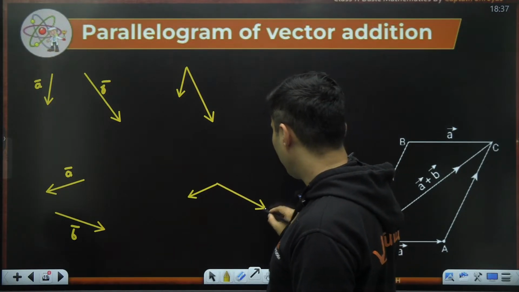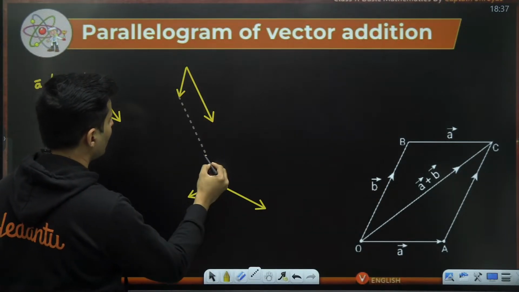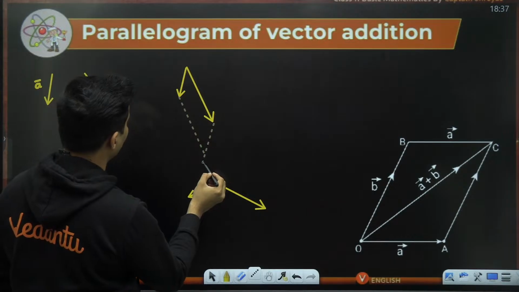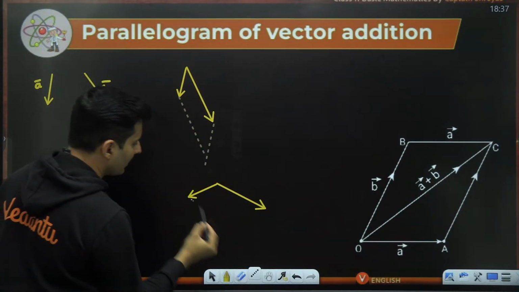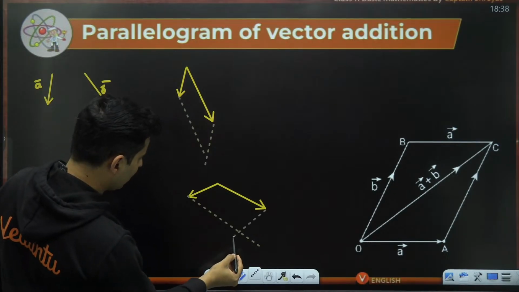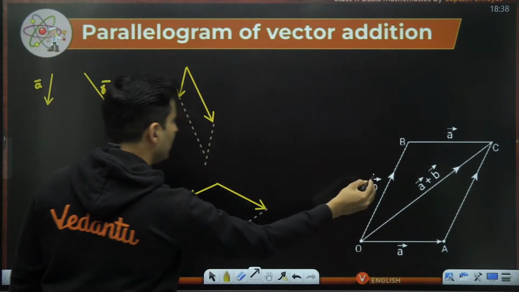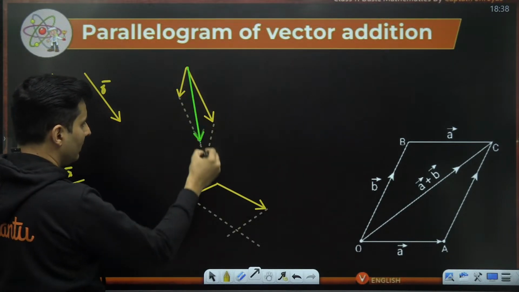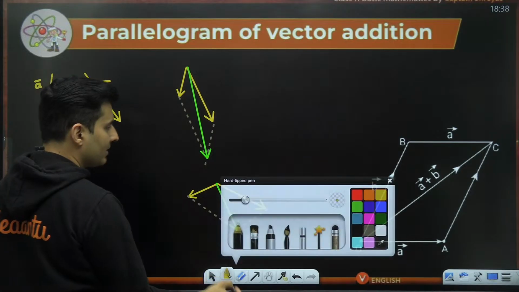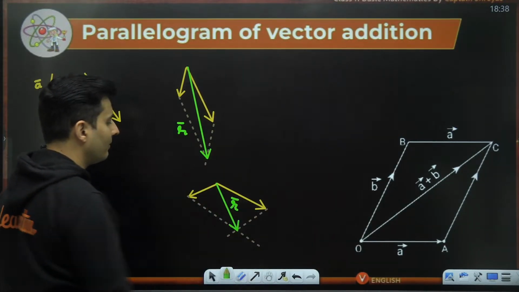Fair enough. Now, next thing, draw a parallelogram. So this is a line parallel to this line. Another line parallel to this will be somewhat like this, maybe. Same thing here. Complete the parallelogram. Something like this. Parallelogram done. Once the parallelogram is done, from the common tail, draw the diagonal. That's it. That is your resultant. So this is your resultant vector. This is also your resultant vector.